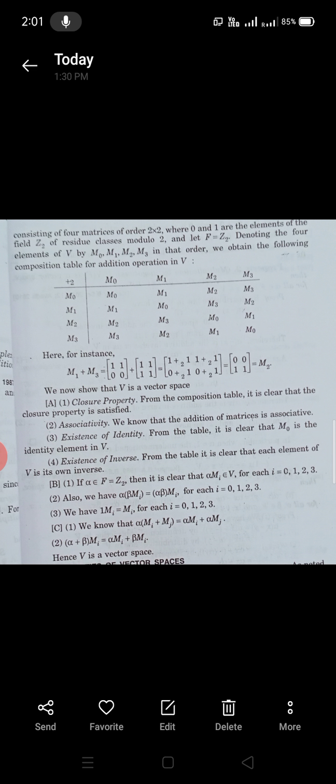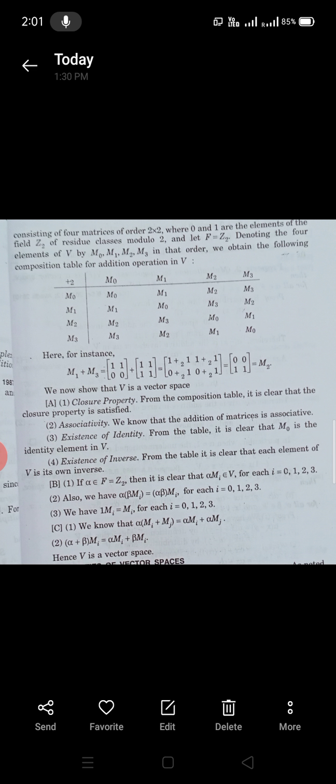First, if alpha belongs to capital F is equal to Z2, then it is clear that alpha Mi belongs to V for each i equal to 0, 1, 2, 3. Second, we also have alpha (beta Mi) is equal to (alpha beta) Mi for each i equal to 0, 1, 2, 3.